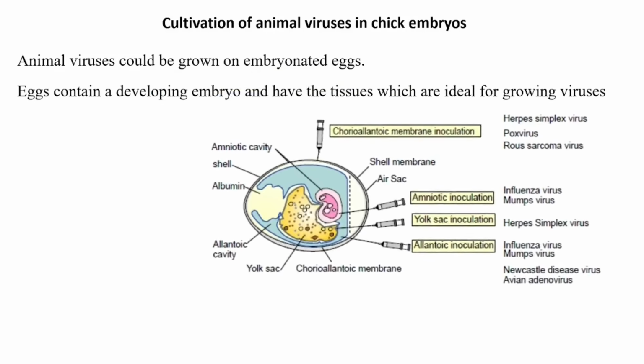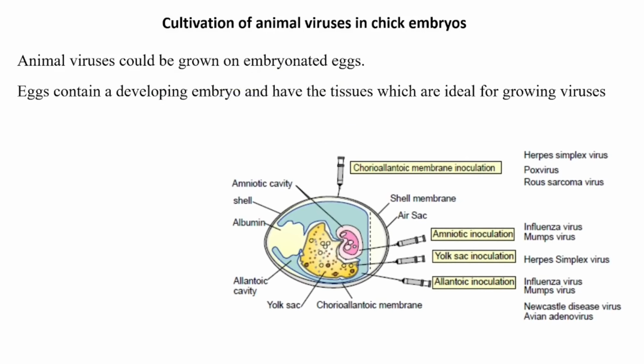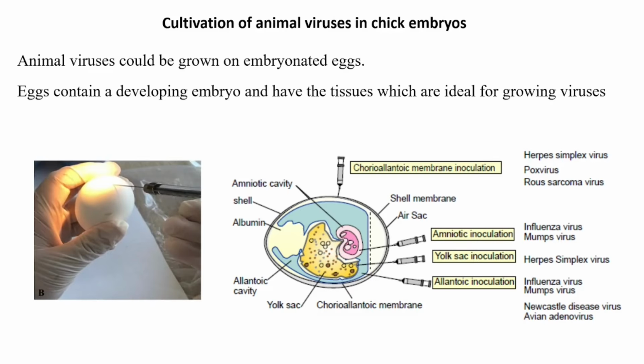This figure shows the chick embryo and its parts. The shell surface is first cleaned with a disinfectant and penetrated with a small sterile drill. Samples of viruses can be inoculated into the embryonated eggs at the sites that are best suited for viral growth. Different viruses grow better at different regions and hence must be inoculated accordingly.